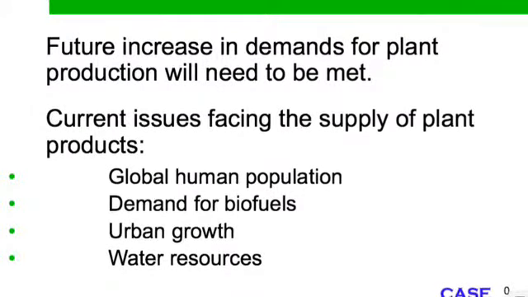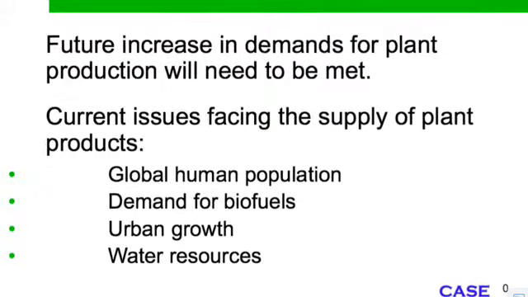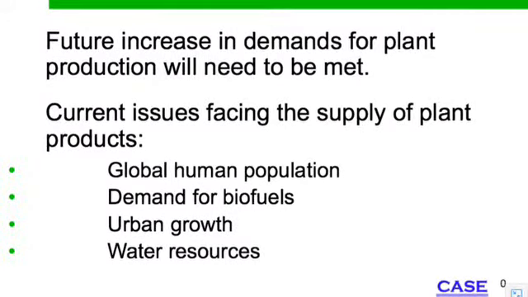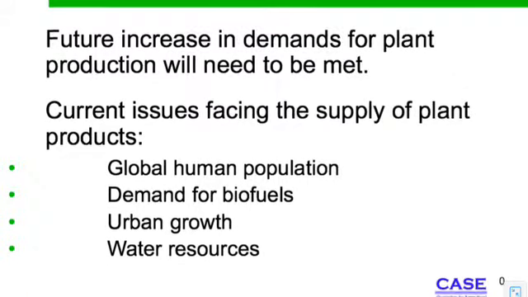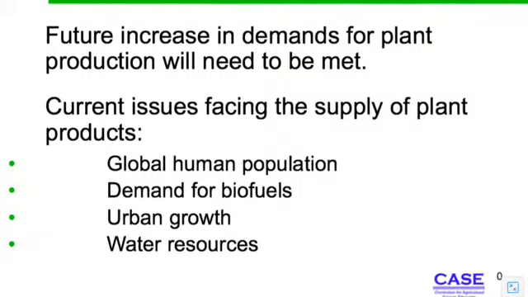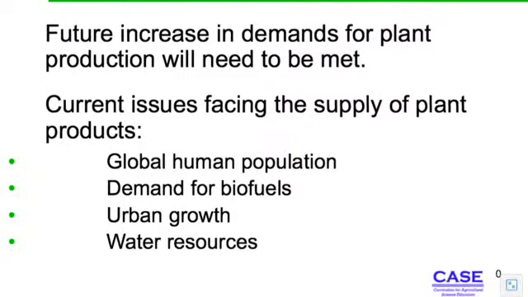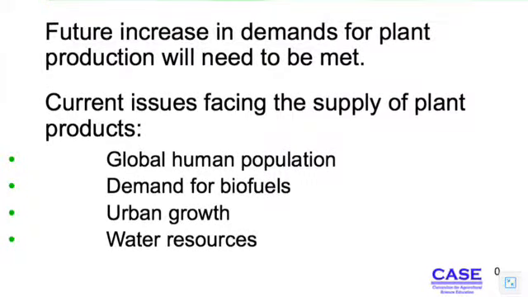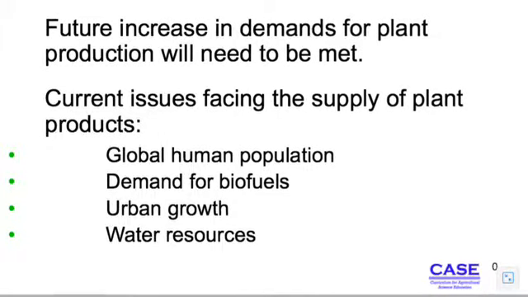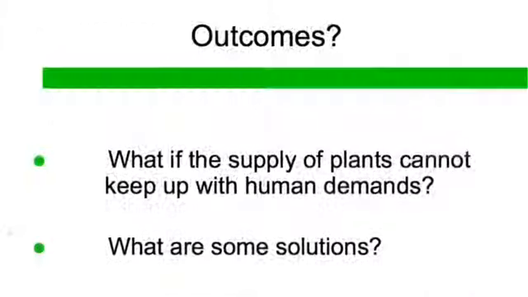So some things we need to think about is we're going to have more demands for plant production in the future because there's going to be more people. That's obvious through the global human population. Ethanol is made from corn. Our cities continue to grow and take over our farmland ground. And then water resources. We need water to grow all these crops.